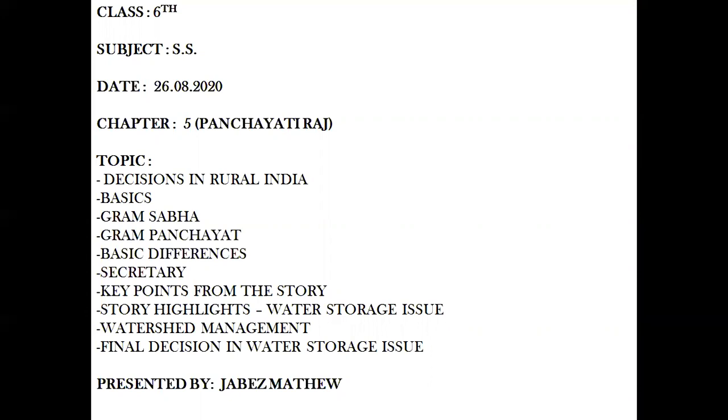Then we are going to see what is Gram Sabha, what is Gram Panchayat, and the basic differences between Gram Sabha and Gram Panchayat, then who is the secretary. Then, in this chapter a short story is given, so we are going to see that story also to understand this chapter properly.